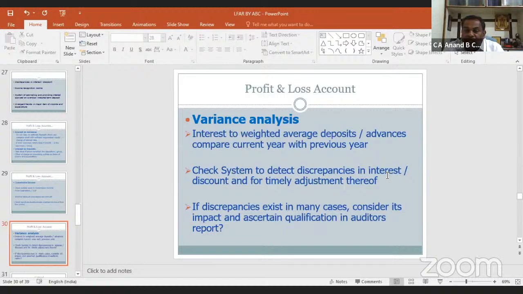In case of variance analysis, if we find interest on average basis to deposit and advances, it should be compared with previous year figures. And if much variance is there, it should be reported, and this is in the profit and loss account.